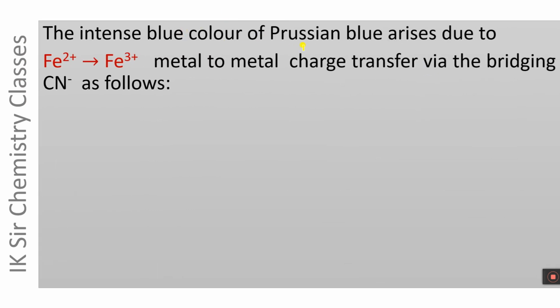The intense blue color of Prussian blue arises due to Fe2+ to Fe3+ metal to metal charge transfer via the bridging CN- ion. Prussian blue has an intense blue color, which is also called greenish blue, and this color arises due to Fe2+ to Fe3+ metal to metal charge transfer transition, and this transition takes place via the bridging CN- ion as shown below. If the color of a compound arises due to charge transfer, the intensity of its color is high.